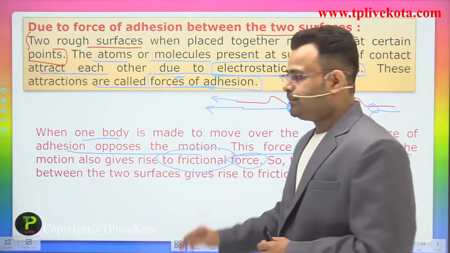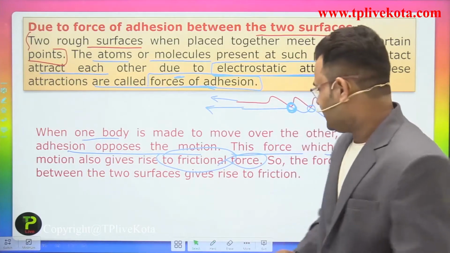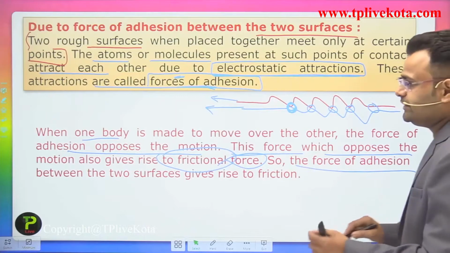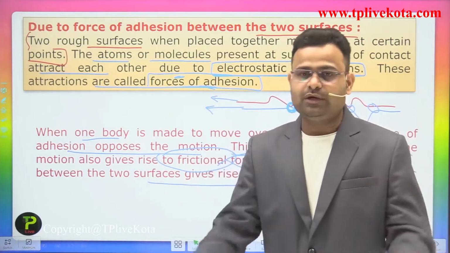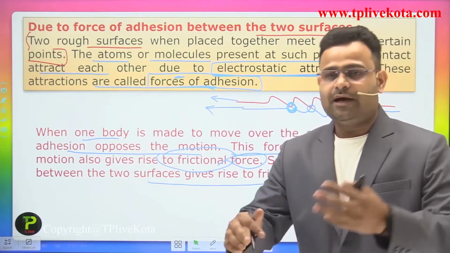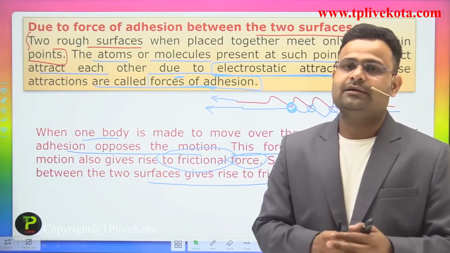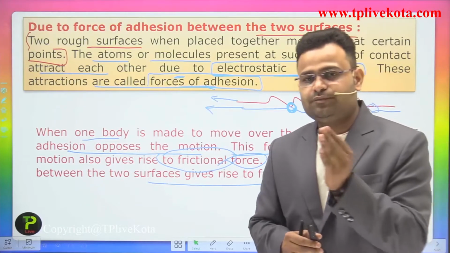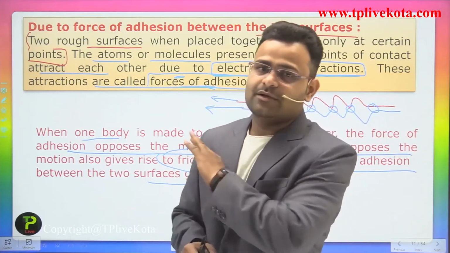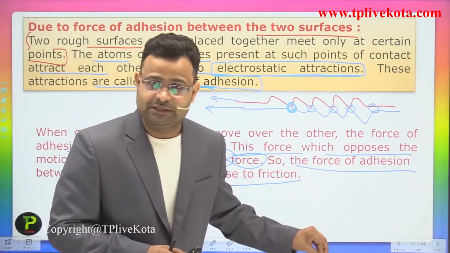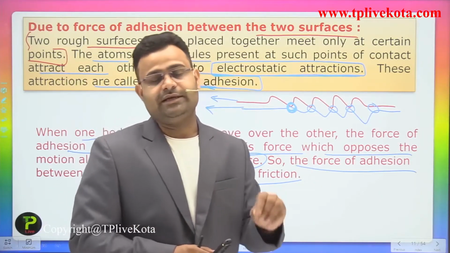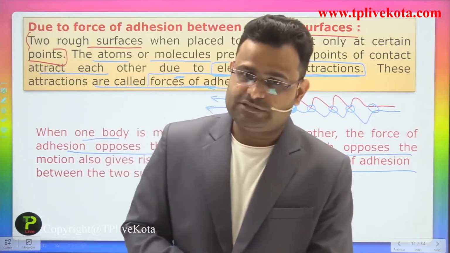Due to that opposition, the frictional force increases. So the force of adhesion between two surfaces gives some friction. The force that opposes relative motion plays a role just like friction, so the force of adhesion is also a cause of friction.